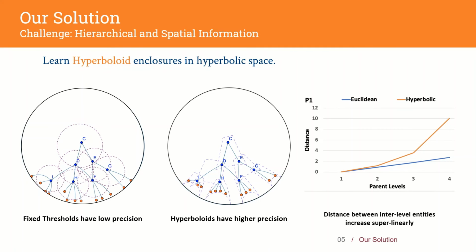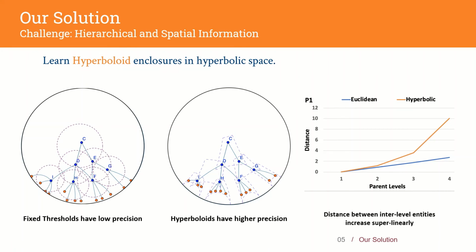To model spatial enclosures, we model the queries as enclosures of two parallel hyperbolic segments or horocycles in a Poincaré ball. As we can observe in this figure, using an additional parameter to capture spatial information increases the precision of querying over knowledge graphs. Also, the final graph shows the distance between the entities at the same hierarchical level and entities at different hierarchical levels.